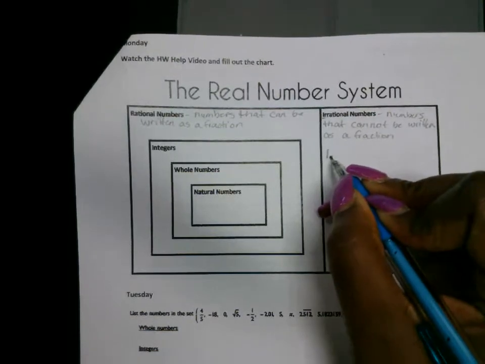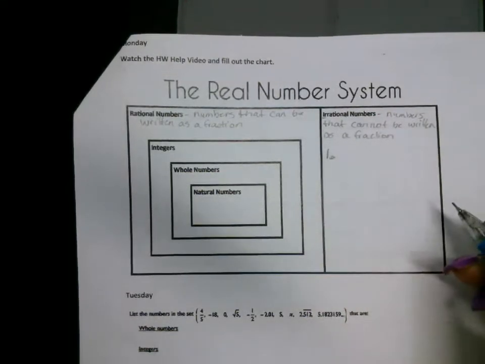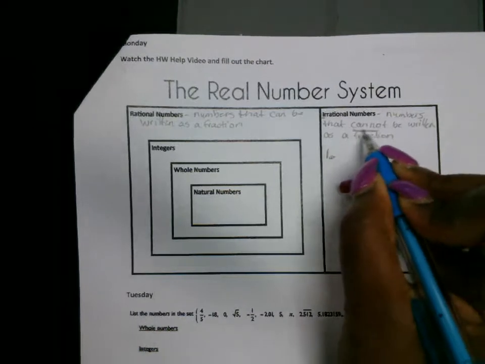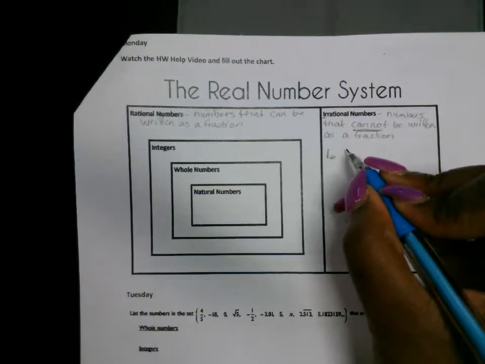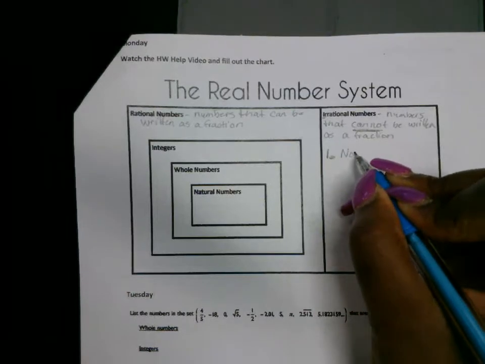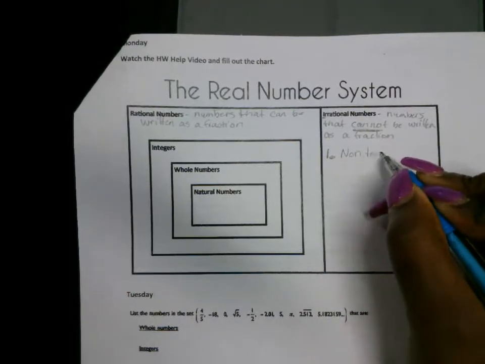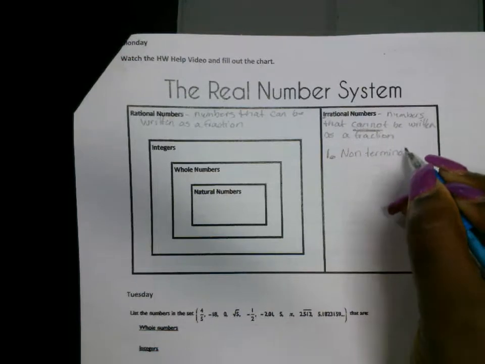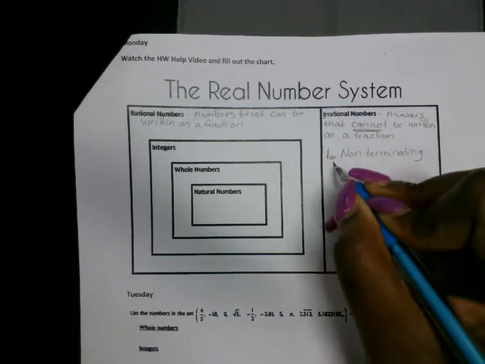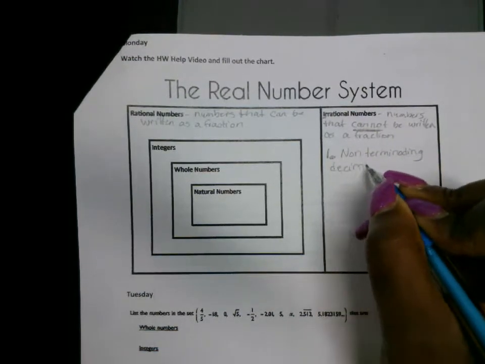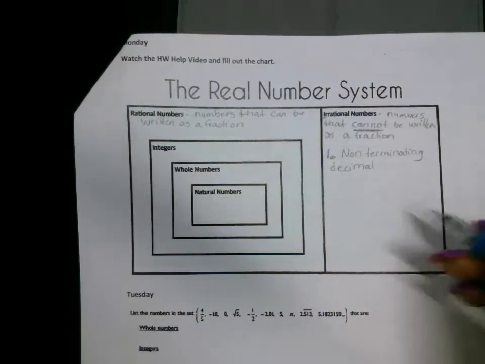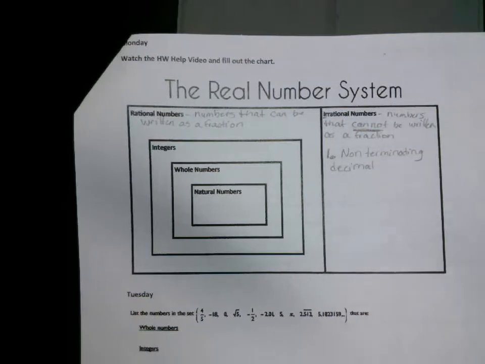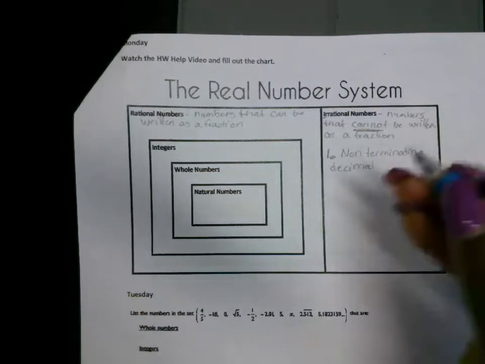The first type of number that cannot be written as a fraction is non-terminating decimals. Those are those decimals that repeat but don't have a pattern as to how they repeat. They go on and on, but they don't have a pattern as to how they are repeating.